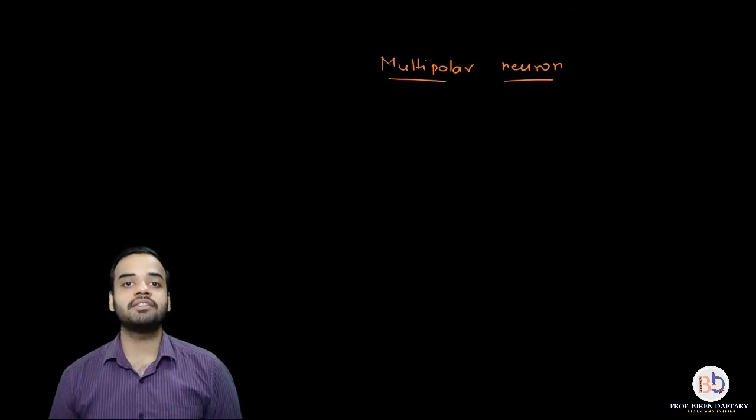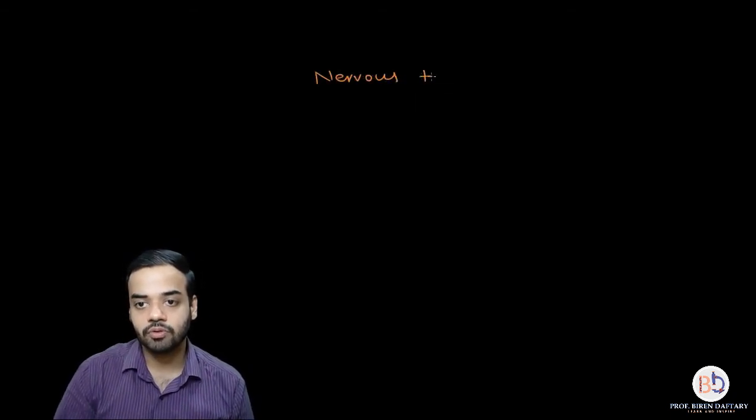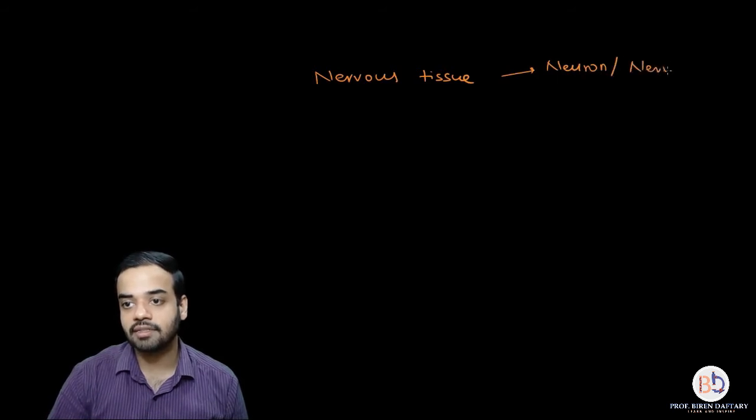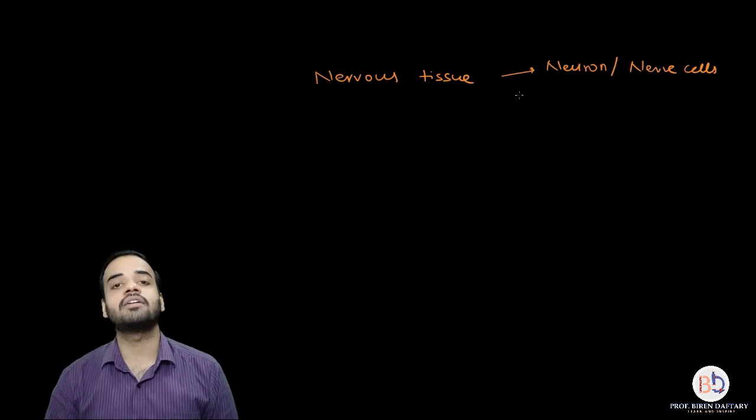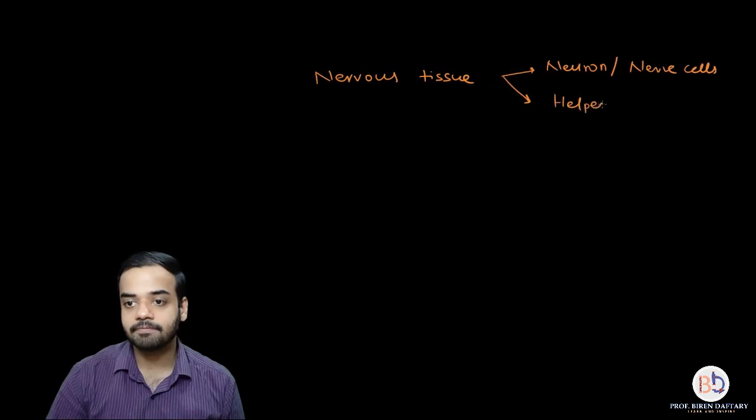A neuron is the most essential cell of the nervous tissue, right? Nervous tissue is made up of many different cells. There are the neurons, which are also called the nerve cells. So let me write it down over here. The nervous tissue is made up of neurons, or nerve cells. And the other type of cells which are present in the nervous tissue are called helper cells, or neuroglial cells, right?